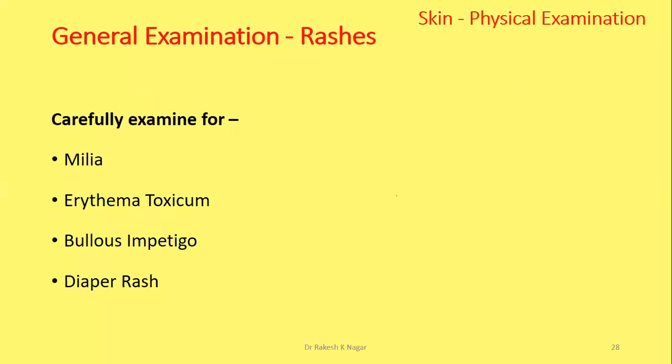Then come to the rashes. Careful examination for abnormal and normal findings. Milia and erythema toxicum are normal findings. Bullous impetigo and diaper rash are abnormal findings.